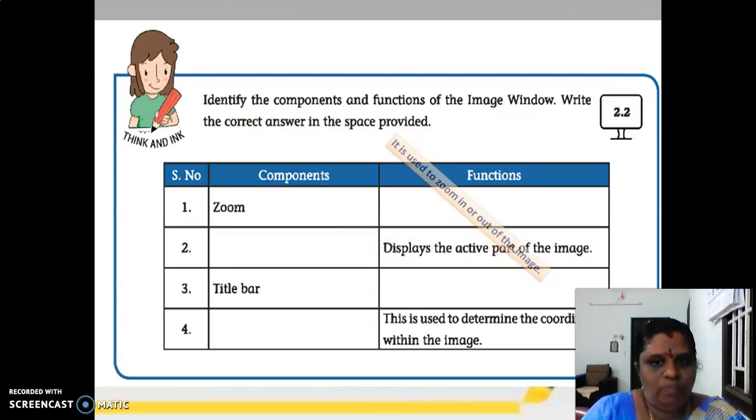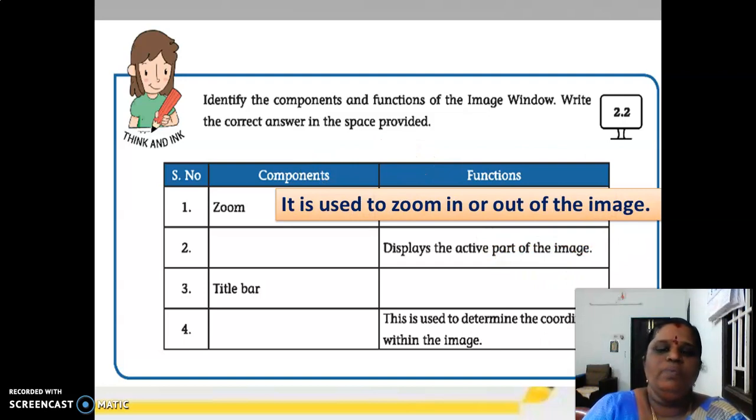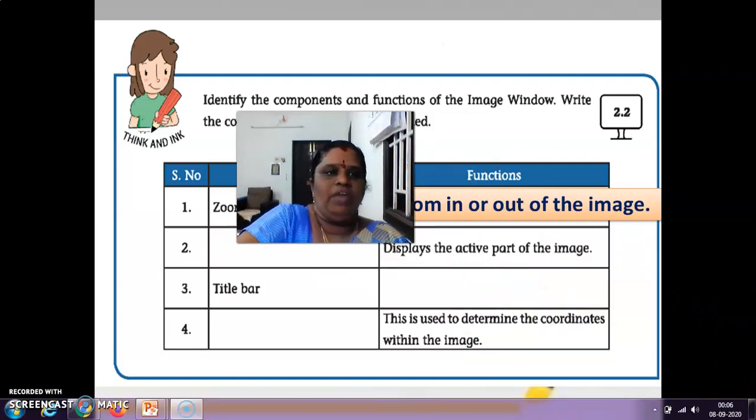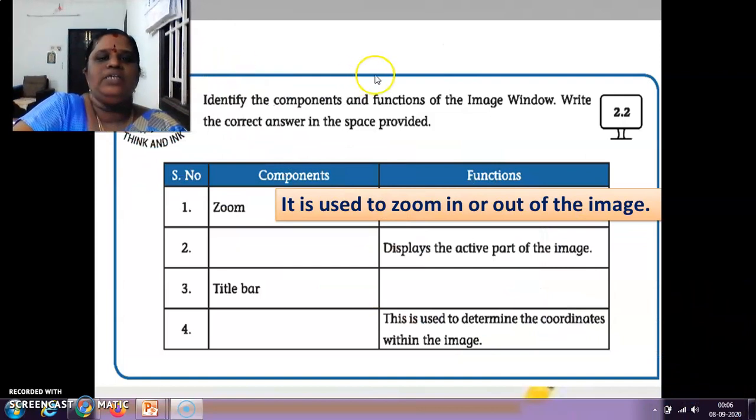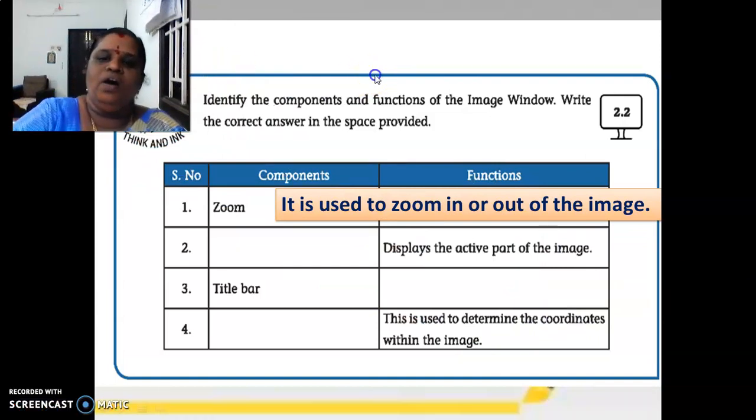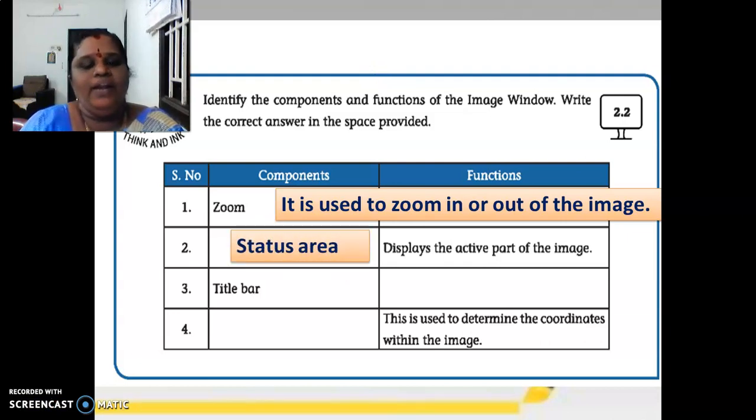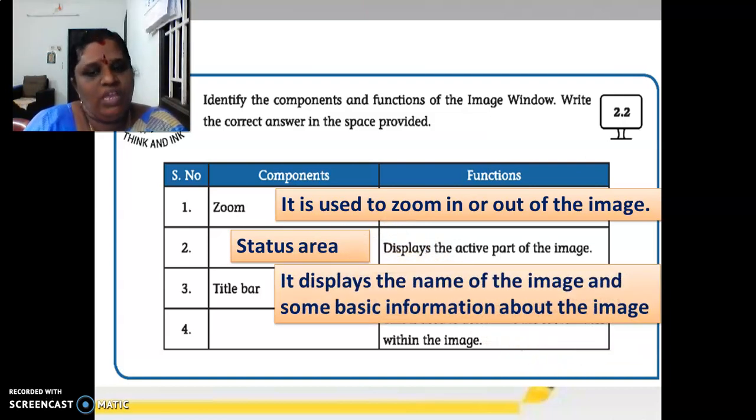So component zoom, its function, it is used to zoom in or out of the image. Yes, it is used to zoom in or out of the image. You saw this, right? Status area displays the active part of the image. Please write it in your book using the pencil. Okay. Title bar. For what is the title bar used? Anyone can guess it? It is used to display the name of the image and some basic information about the image.